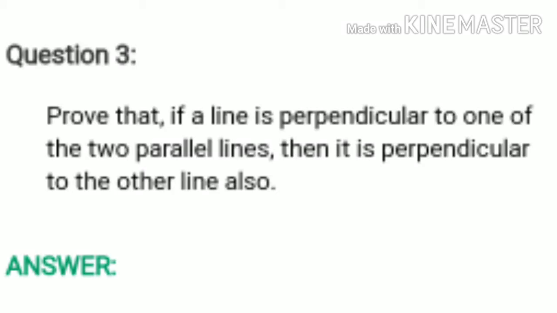Now move to the next question, that is question number 3. The question is, prove that if a line is perpendicular to one of the two parallel lines, then it is perpendicular to the other line also. That means if two parallel lines are there and one line is perpendicular to only one line out of the two parallel lines, then it's also perpendicular to the second parallel line. We have to prove that.